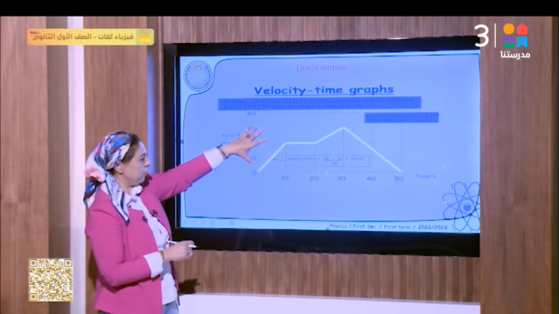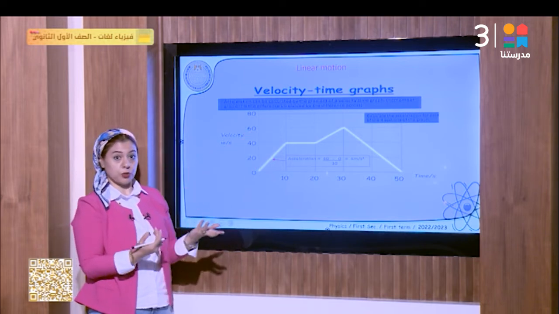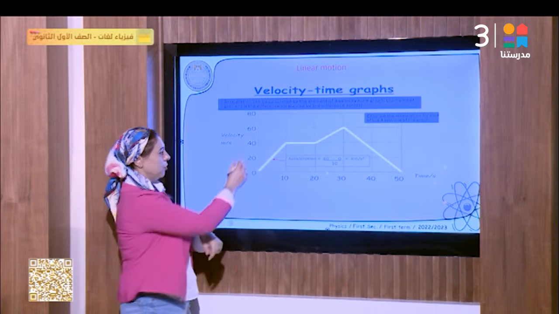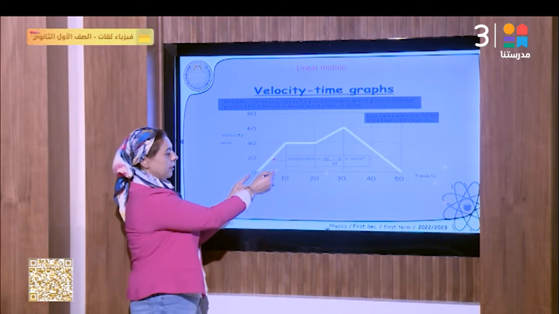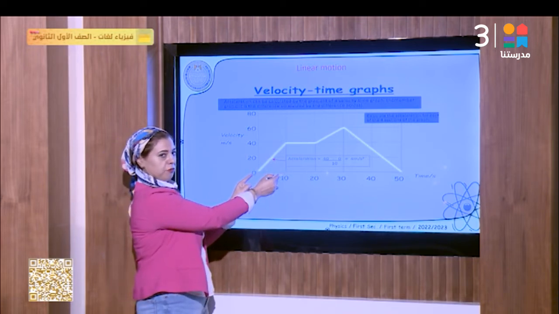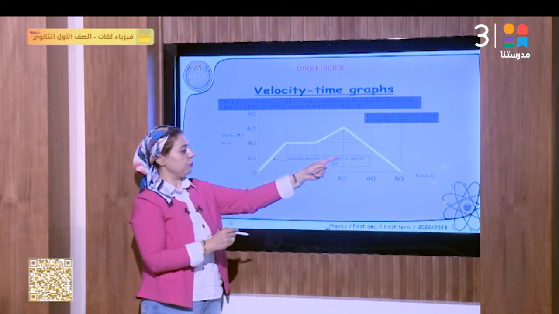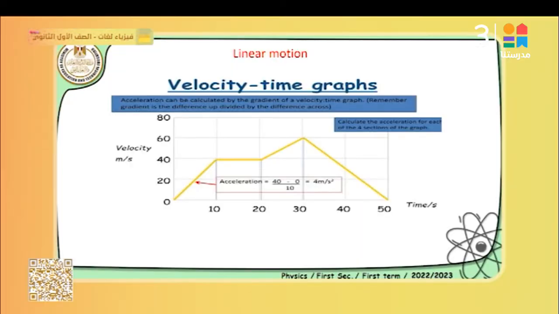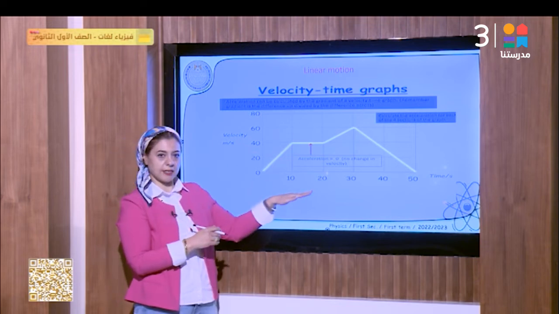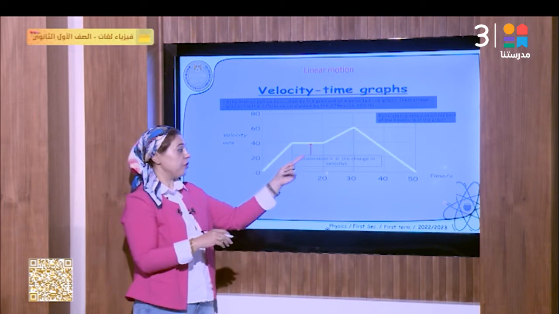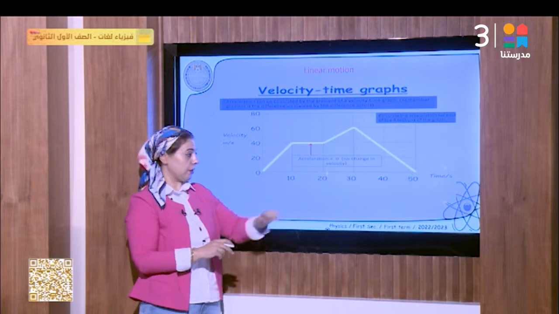The first section: the slope of this line. The slope equals the change of the y-axis, which is 40 minus 0, over the change of time, which is from 0 to 10. So 40 minus 0 over 10 means 4 meter per second square. Okay. At the second section, of course, there is no calculation. As we said, when we have a straight line parallel to the x-axis, the slope equals 0, which means the acceleration at this section equals 0.